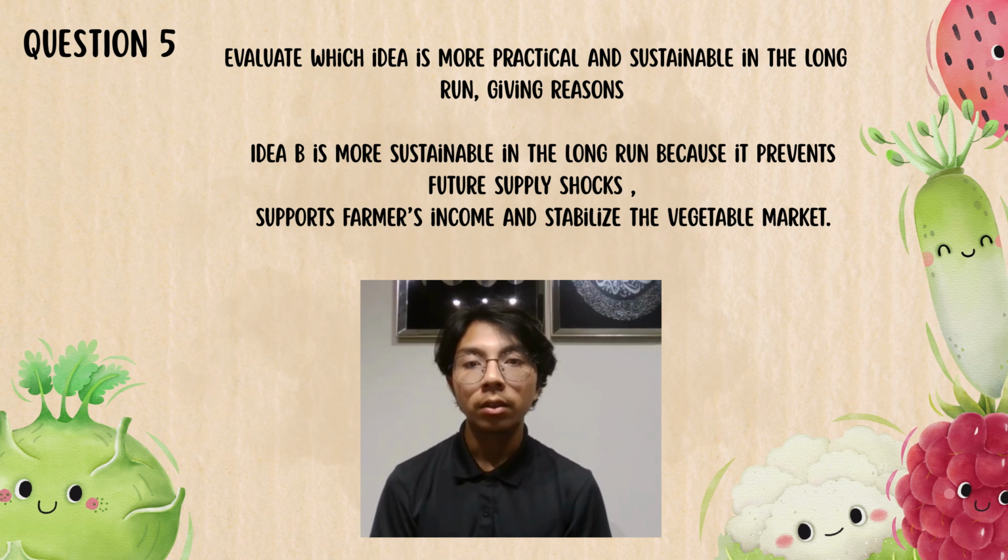For example, greenhouses can protect crops from excessive rainfall, and insurance can give farmers financial security. These measures help both producers and consumers by ensuring a more reliable supply.